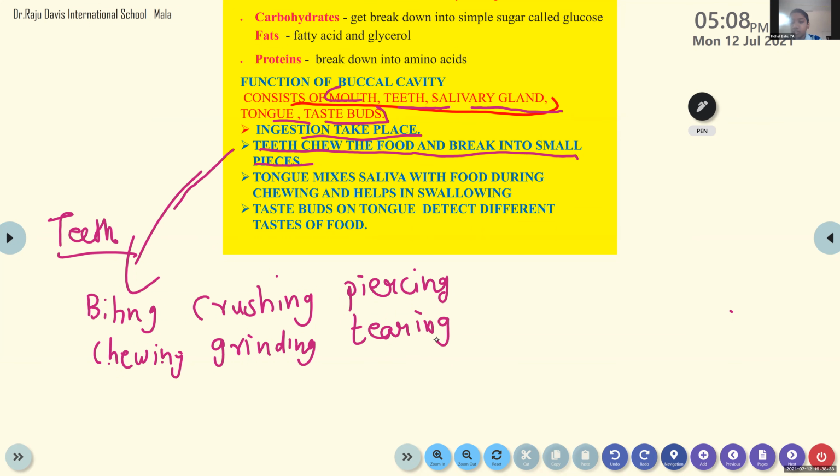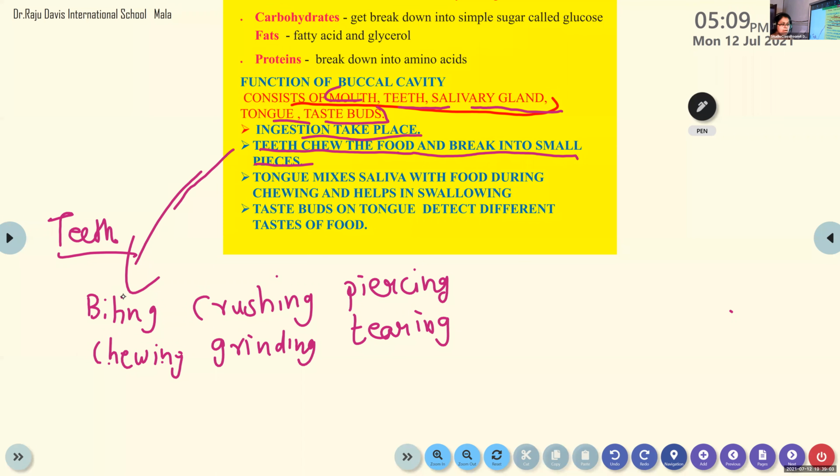Our teeth will bite it first, then pierce it, tear it, then crush it, chew it, and grind it. So these are the things done by the teeth: biting, crushing, piercing, chewing, grinding, tearing.